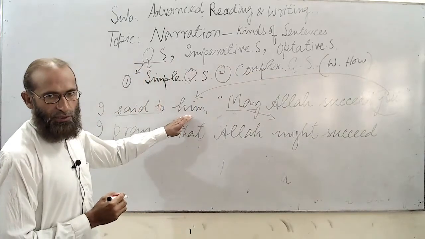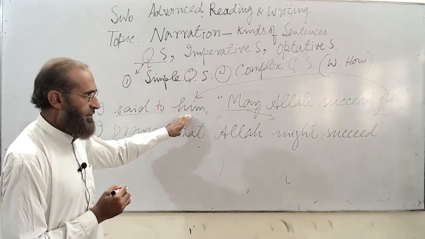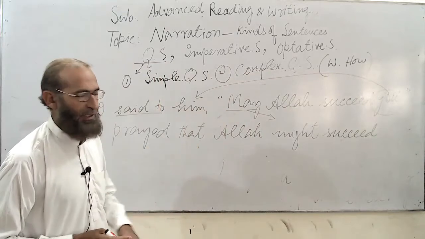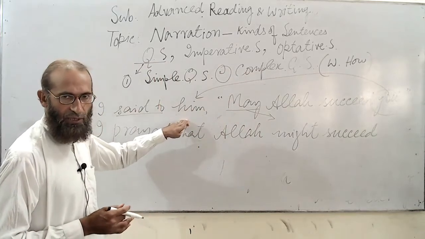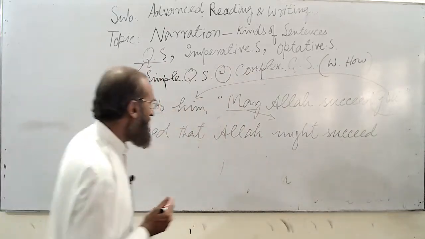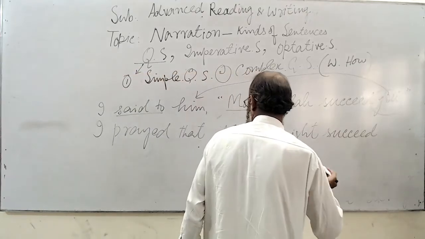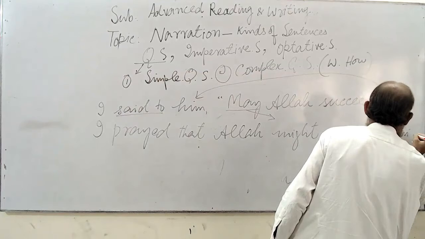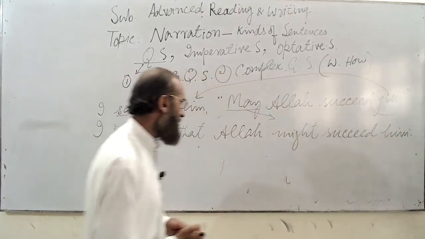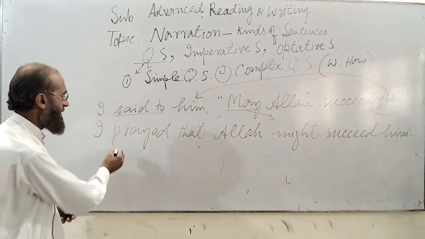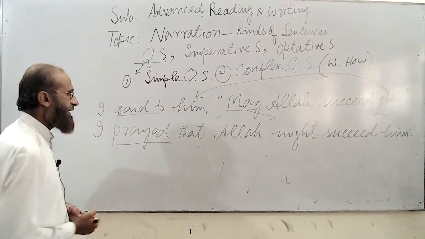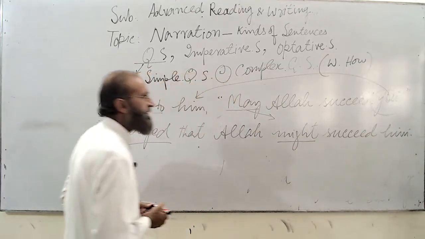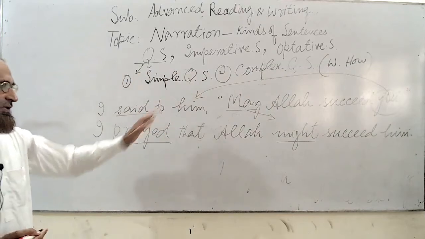Now you will be changed according to him. Him is the third person pronoun, and you know that second person pronouns within the reported speech are changed according to the object of the reporting speech. I prayed that Allah might succeed him. Now look at the changes: we have written prayed, may has been changed into might, and you has been changed into him.